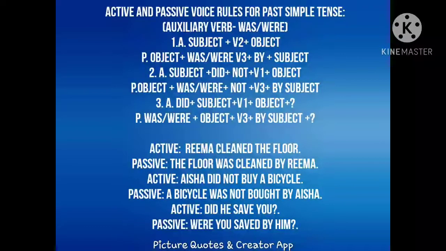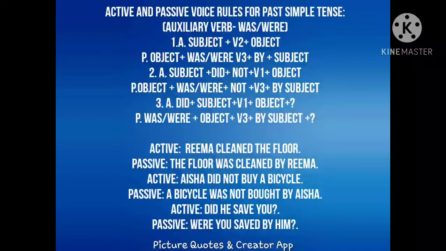Like I said in the previous examples, in a question we use the auxiliary verb before the subject. So first we use the auxiliary verb, then the subject, and the base form of the verb plus object. When you change it into passive construction, we just put the be form of the verb instead of the do form of the verb.